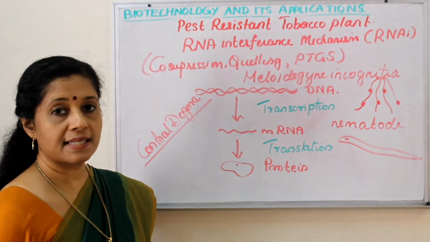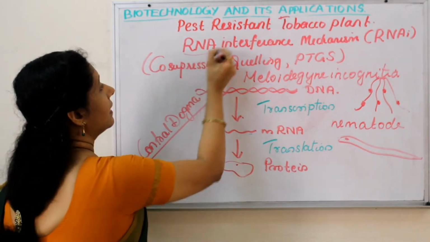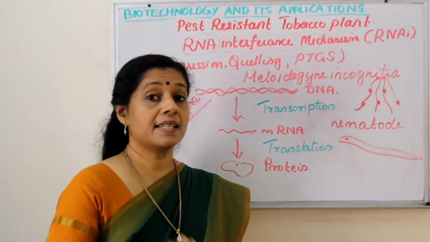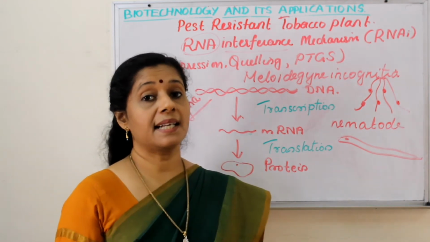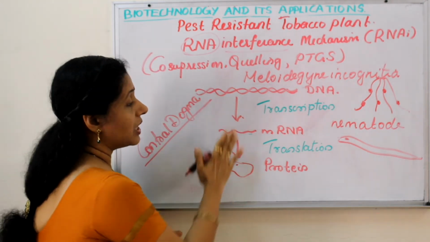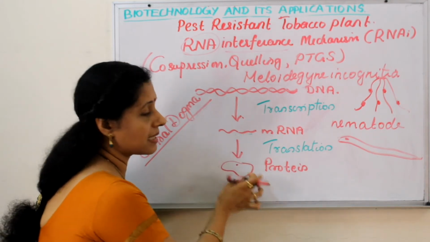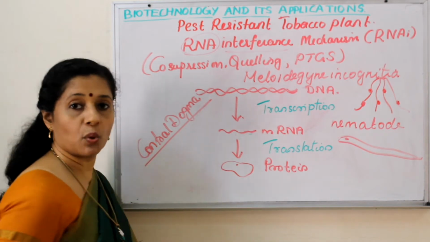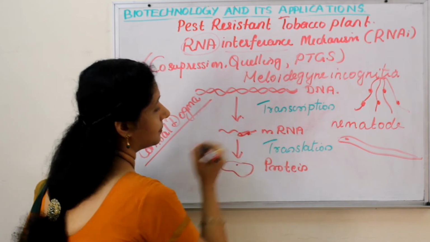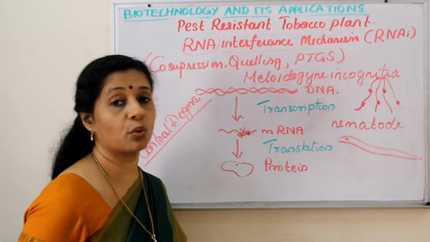But here, during this RNA interference mechanism, as the name suggests, RNA is interfering. Interfering means what? Inhibiting or disturbing. RNA interference is a natural biological process, or a cellular mechanism of gene regulation. Here mRNA is produced. mRNA will get translated into protein. Suppose we don't want this protein, then what should we do? The RNA will come and attach here. As a result, this mRNA is silenced,